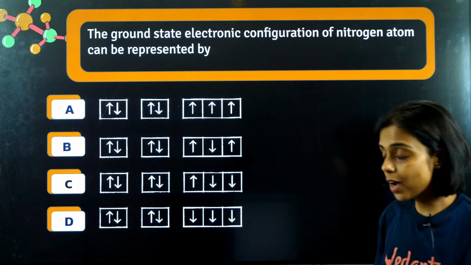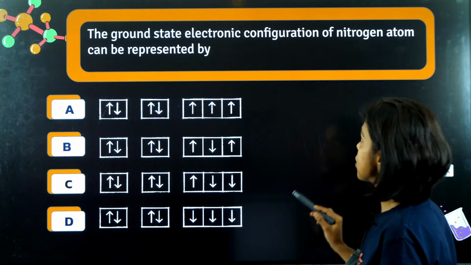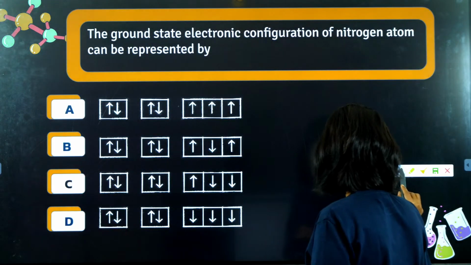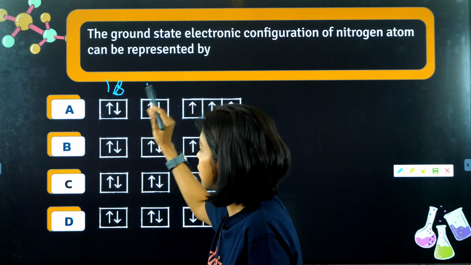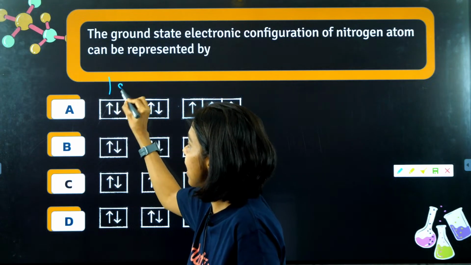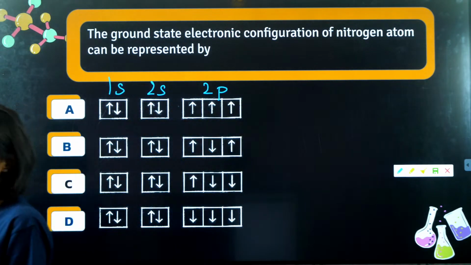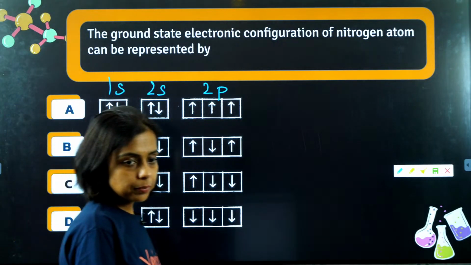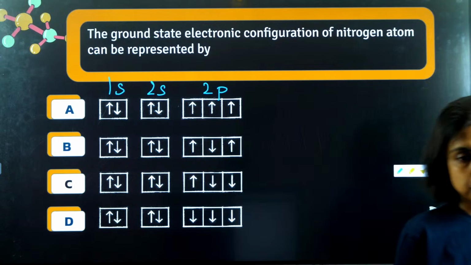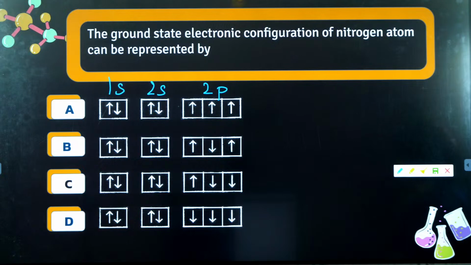Now, please tell which is the ground state, the stable configuration for nitrogen. This is 1s, this is 2s, and this is 2p. Which option is correct for the configuration of nitrogen? Nitrogen's atomic number is 7.